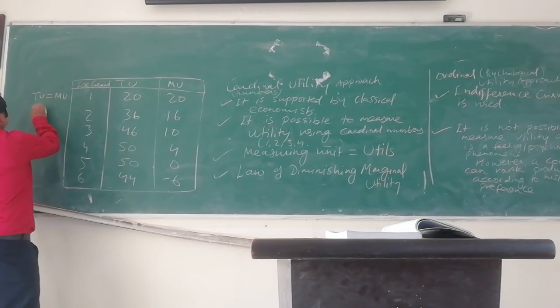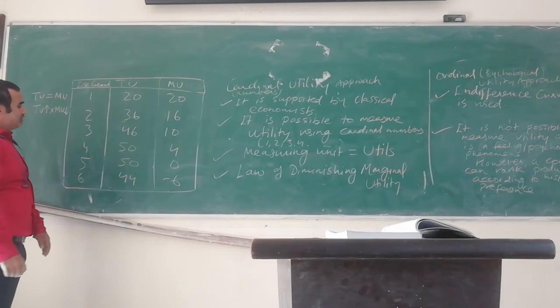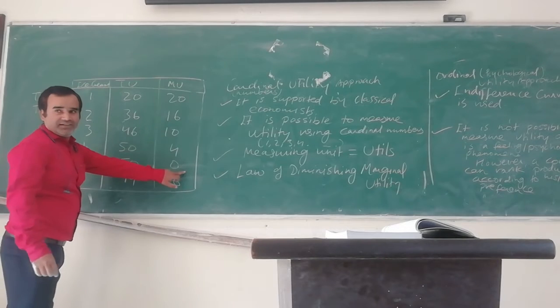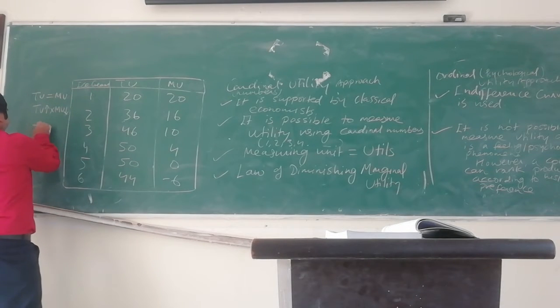Then TU is maximum, marginal utility is 0.